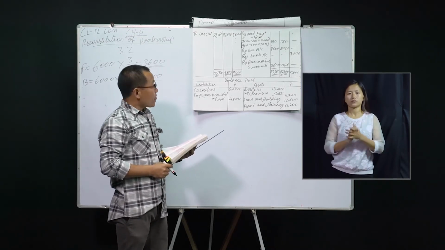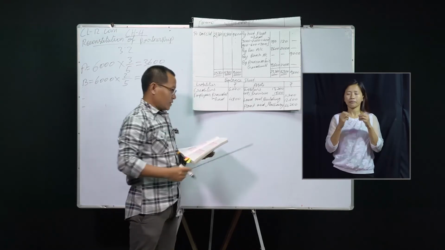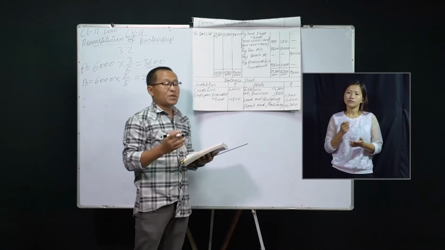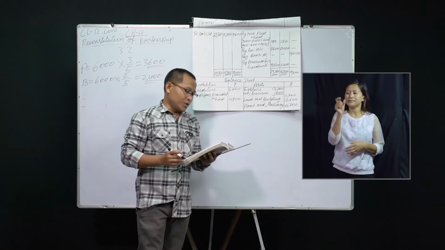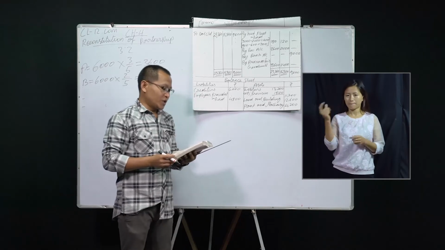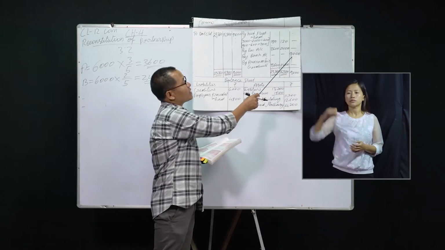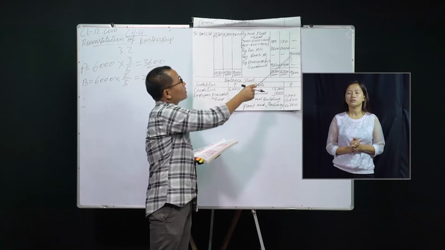Next is by bank account. This bank account is a cash that has been brought in by the new partner, that is partner C. So in your additional information G, you can see there, C has brought in 9,000 as his capital. So it will come in the C's capital account.